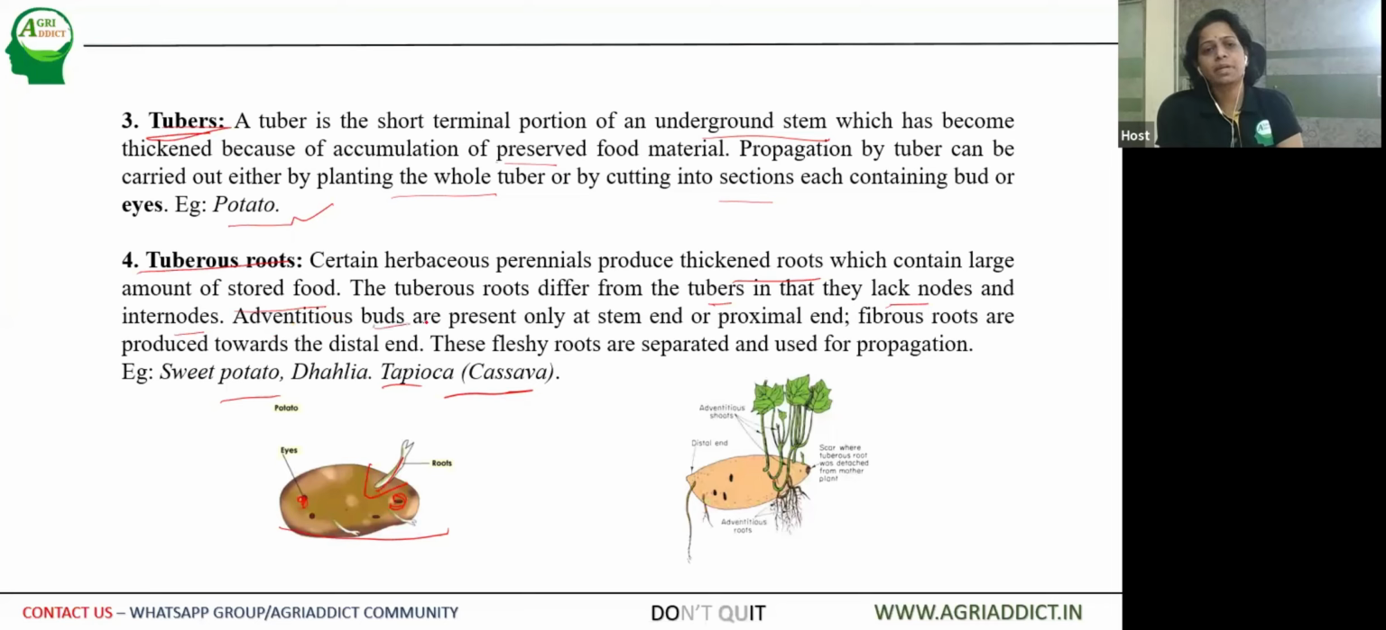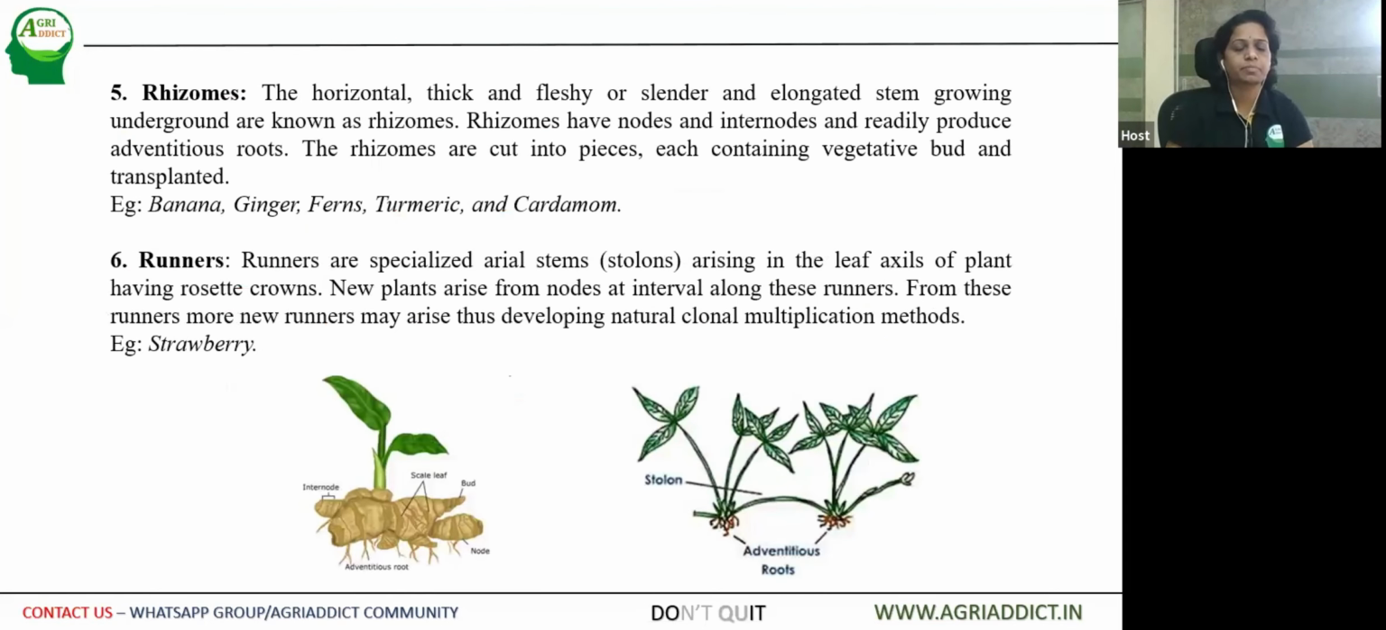The adventitious buds are present only at the stem end or the proximal end. Here you can see these buds are concentrated only at the proximal end. Fibrous roots are produced towards the distal end, from the base. These fleshy roots are separated and used for propagation. You can cut up to here and then use it for the next generation, the next crop.